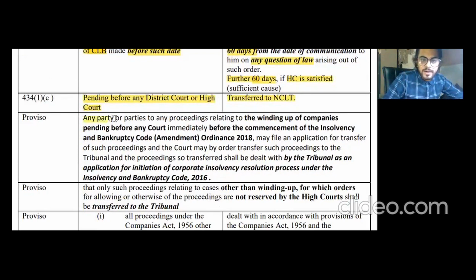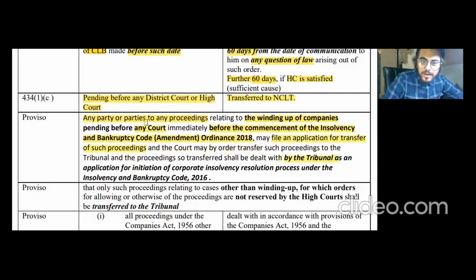Any party or parties to any proceedings relating to the winding up of companies pending before any court immediately before the commencement of the IBC Amendment Ordinance 2018 may file an application for the transfer of such proceedings to the tribunal. Let's read it again.